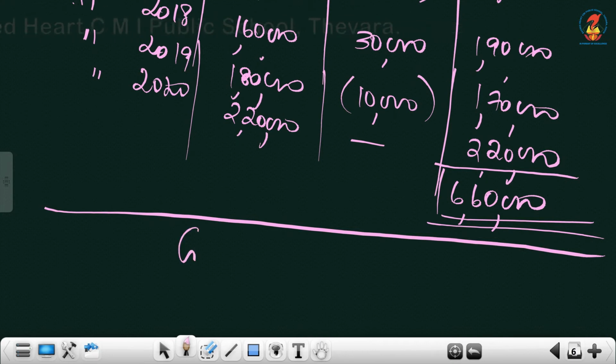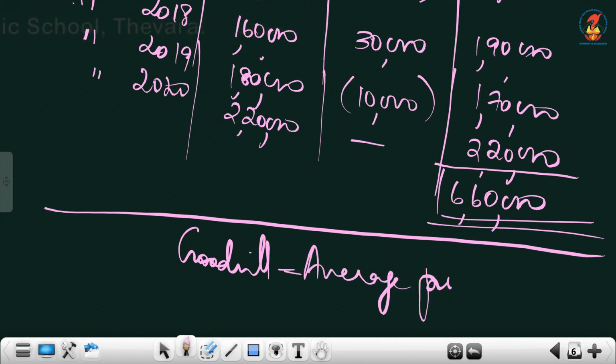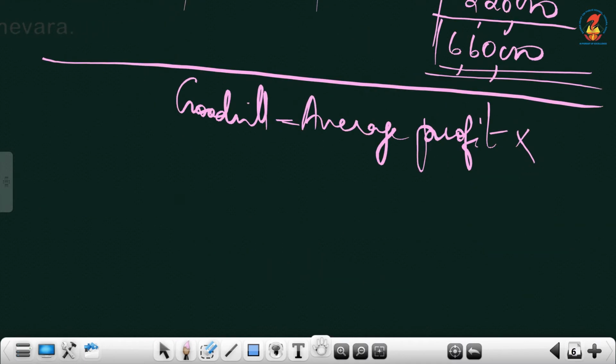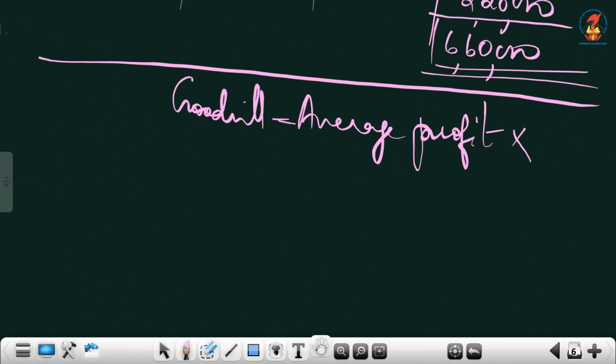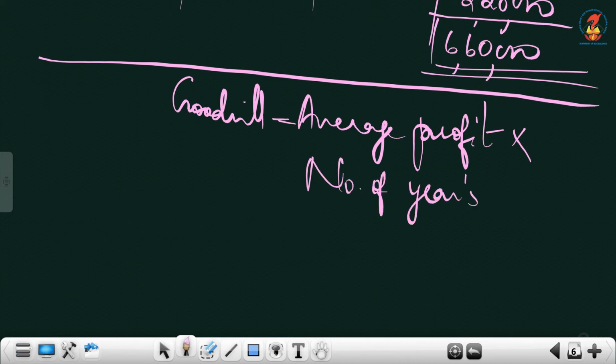Okay, now we will write the formula for goodwill. It is average profit into number of years purchase. Average profit means this is not the average profit, that is the total.